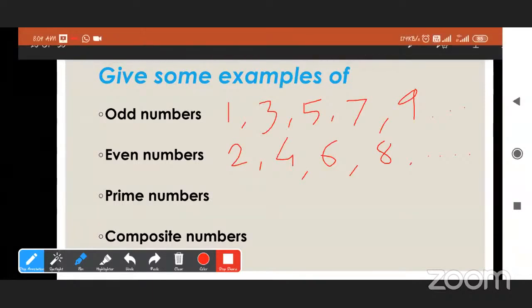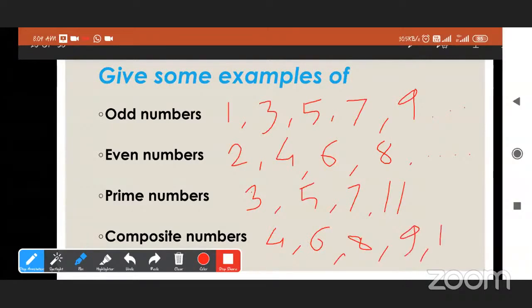Means the prime numbers are 2, 3, 5, 7, then 11, and so on. Then, do you know composite numbers? Yes. 4, 6, 8, 9, 10, etc.